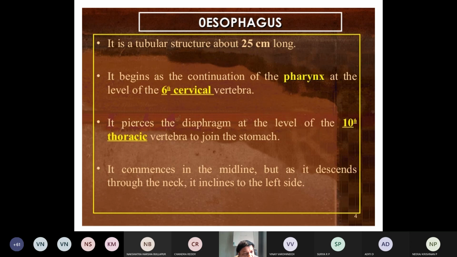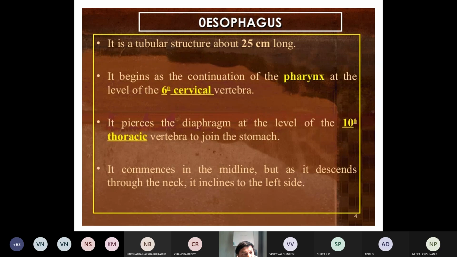It pierces the diaphragm. Yesterday we discussed the diaphragm and its openings: the aortic opening, the esophageal opening, and so on. So this esophagus pierces the diaphragm at the level of T10, the 10th thoracic vertebra, to join the stomach. The stomach is also part of the GIT, its most distended part.